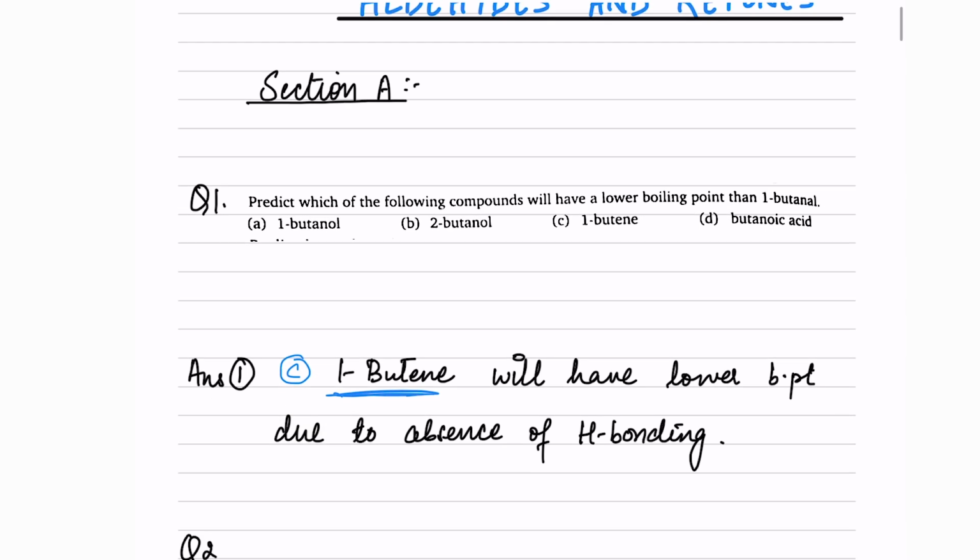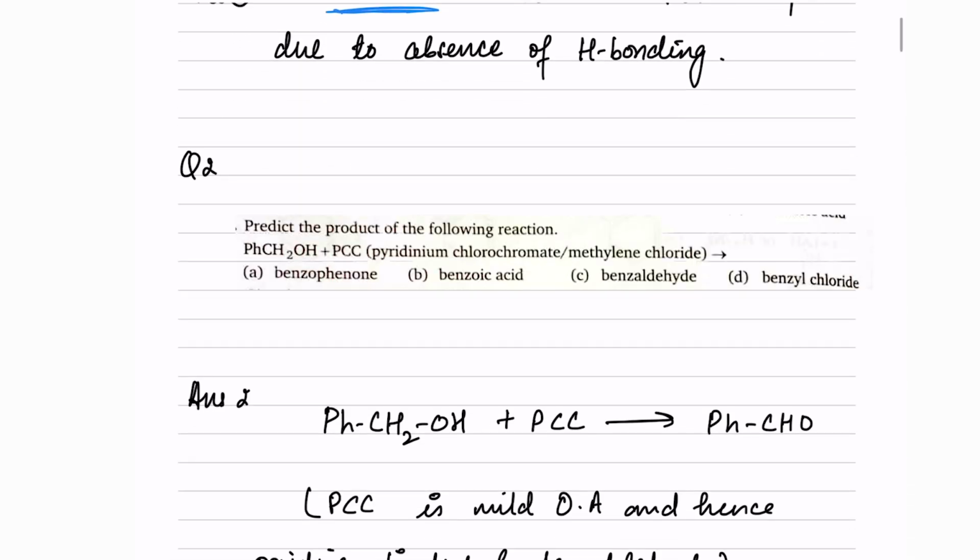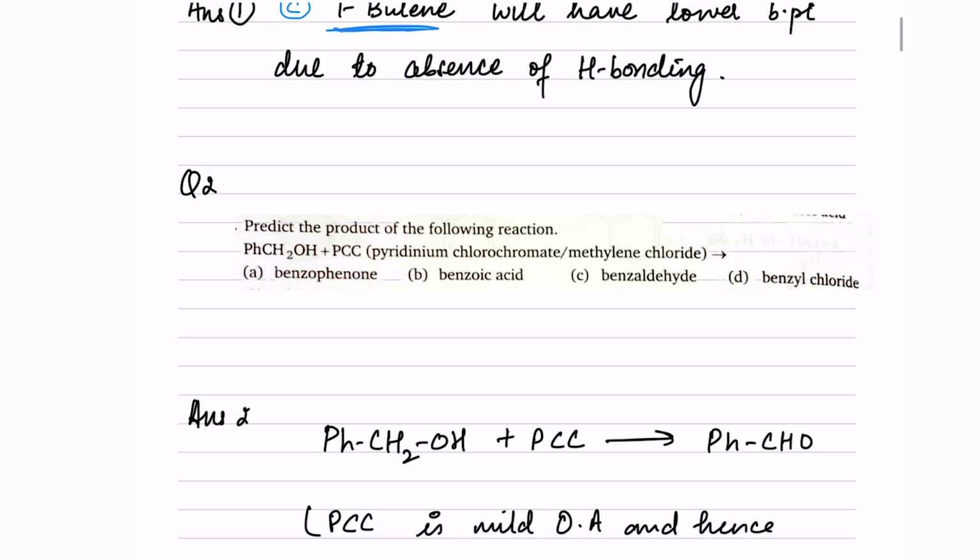Now come to question number 2. We have been asked to predict the product of the following reaction, where we have been given benzyl alcohol, PhCH2OH, reacting with PCC in the presence of methylene chloride, CH2Cl2, which is acting as a solvent.